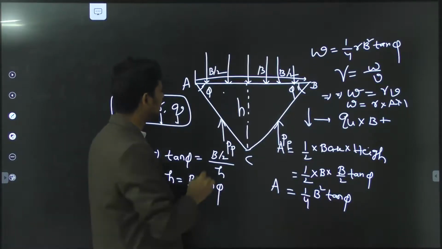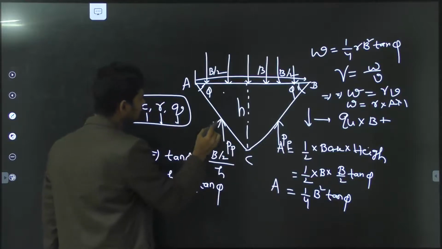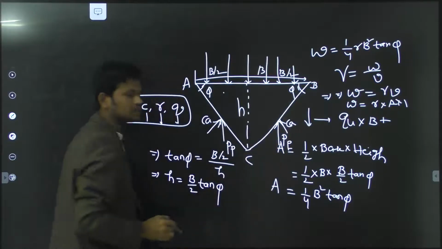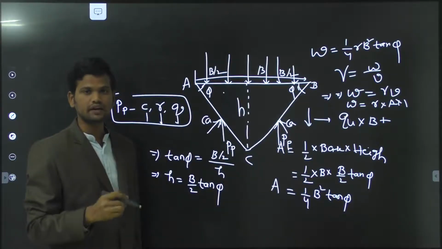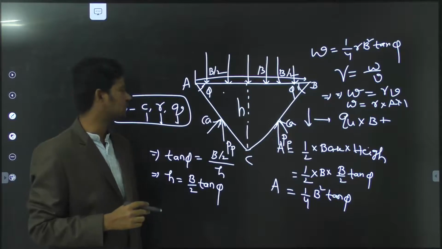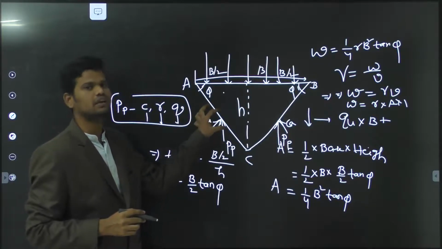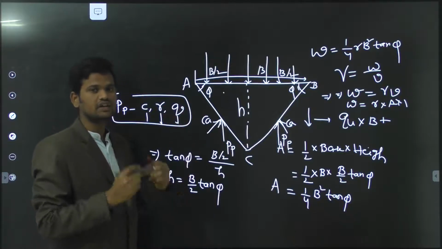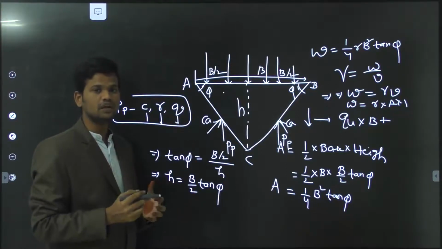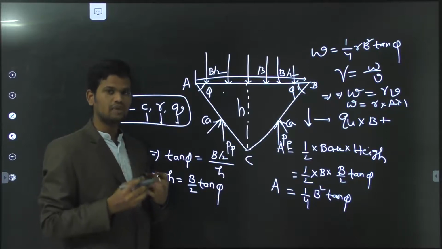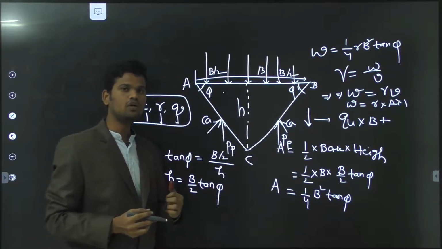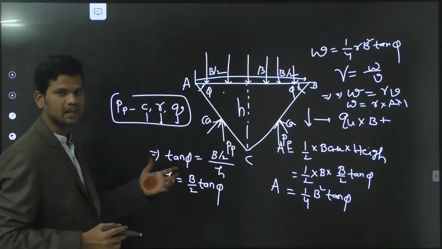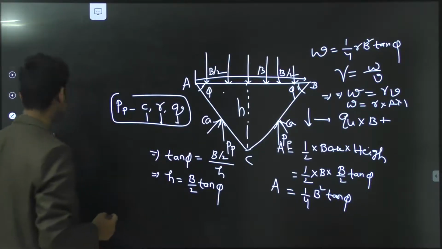Next we are having the cohesion of the soil mass also acting in both directions. Cohesion means the contact, the molecular force of interaction of the individual particles available here. This also will create some vertical pressure. Due to this vertical pressure, the base of the footing may have some shear strength, some resistance to the downward forces. For these downward forces and upward forces, how we calculate the ultimate bearing capacity, that we will discuss.